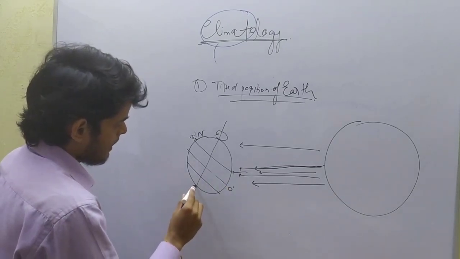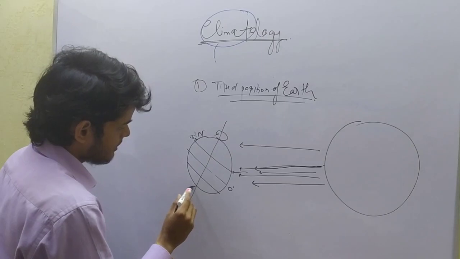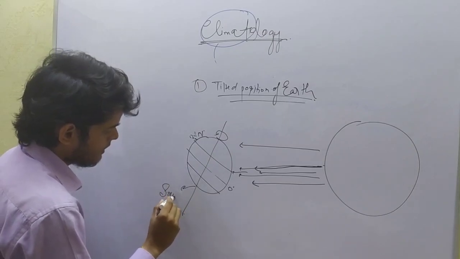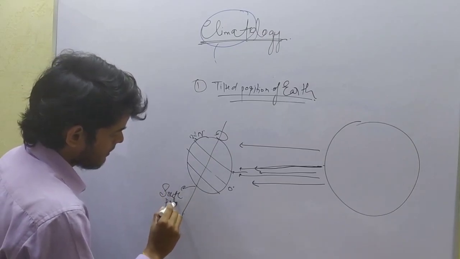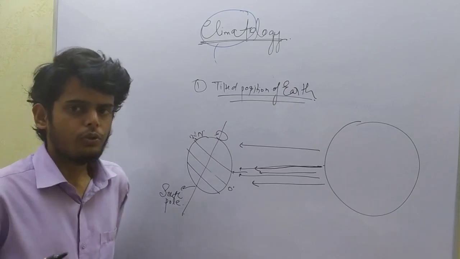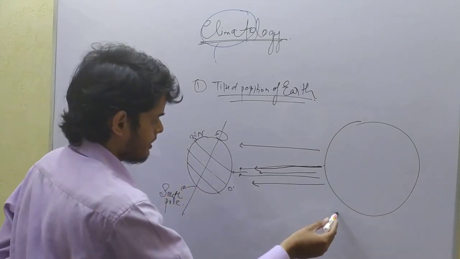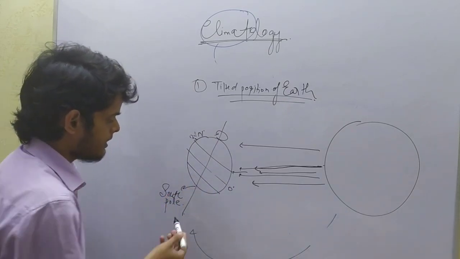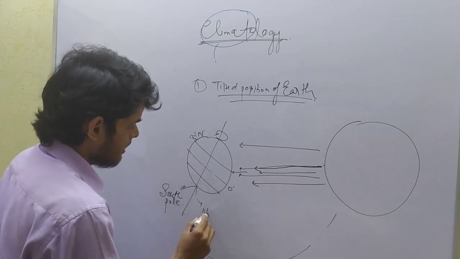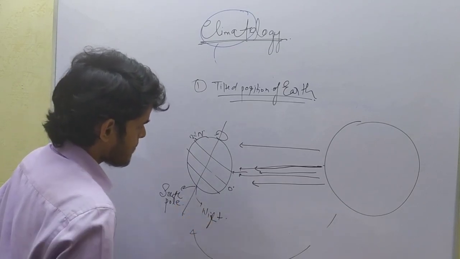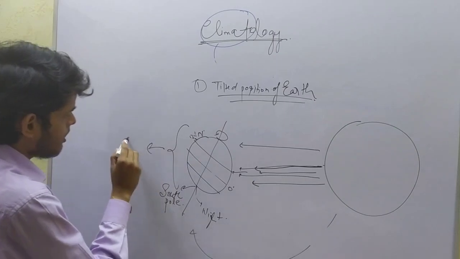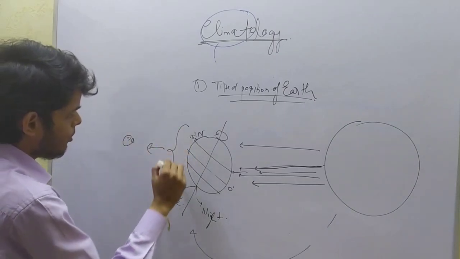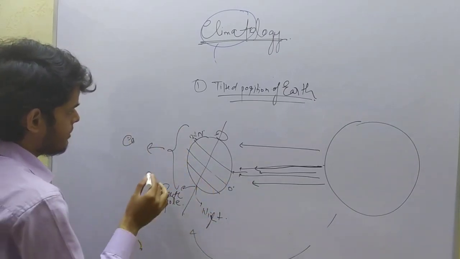But in this region, this is the South Pole, no solar radiation is coming there. As a result, night is found there, and here or here also solar radiation is not coming.